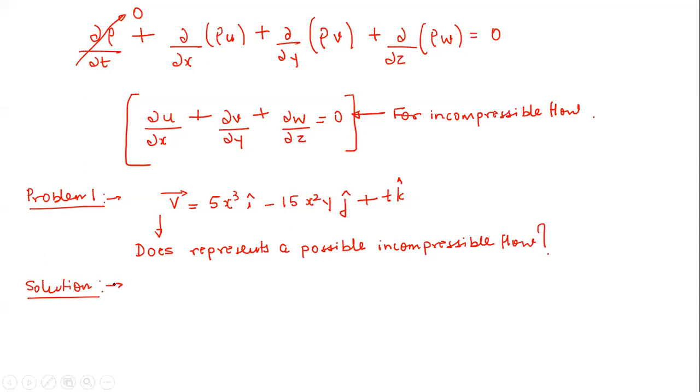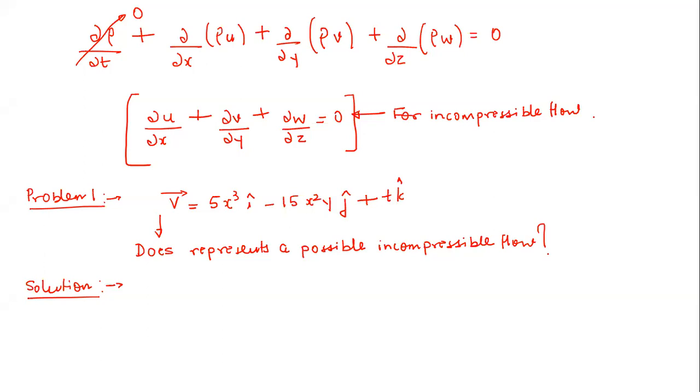First of all, just tell me, is this flow a steady flow? So the velocity given by this, it's not a steady flow, because the velocity vector is dependent upon the time t. Now let me ask you, can we say by seeing the velocity vector equation whether this flow is compressible or incompressible, if we don't know anything else? No, it's not possible to conclude anything about the compressibility or incompressibility of flow by just seeing the velocity vector.